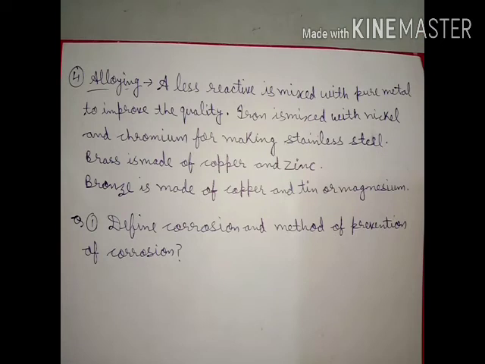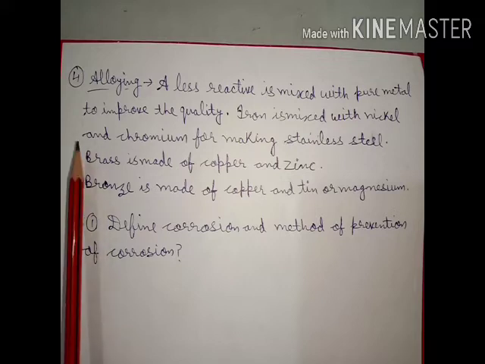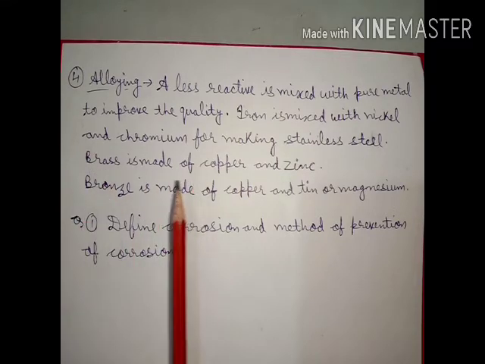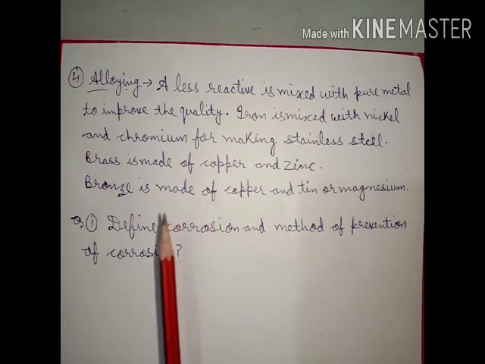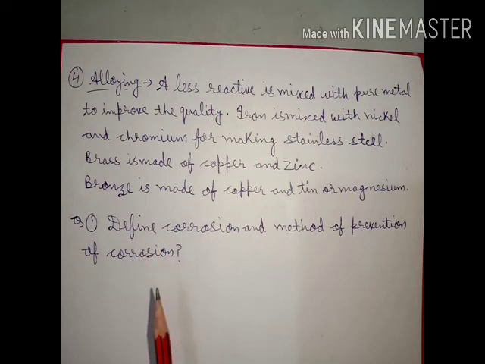The fourth method is alloying. A less reactive metal is mixed with a pure metal to improve the quality of the metal. Iron is mixed with nickel and chromium to make stainless steel, so in alloying one metal is mixed with another to make it corrosion free.